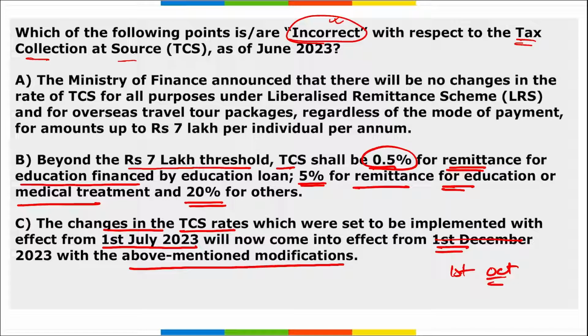LRS for the education financed by loan. Earlier it was nil up to 7 lakh rupees. Now also it is nil up to 7 lakh rupees. Earlier it was 0.5% above 7 lakh rupees. Now also it is 0.5% above 7 lakh rupees. Correct? Moving on.